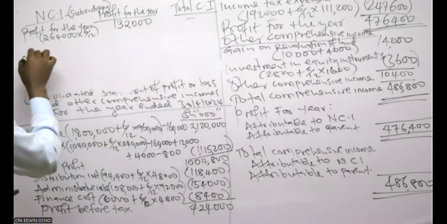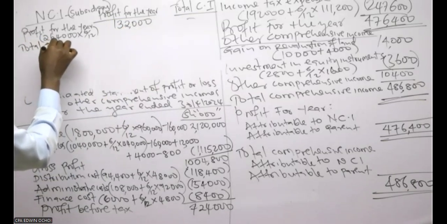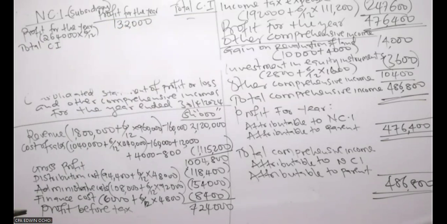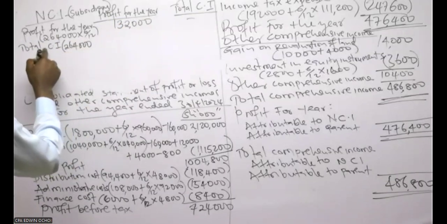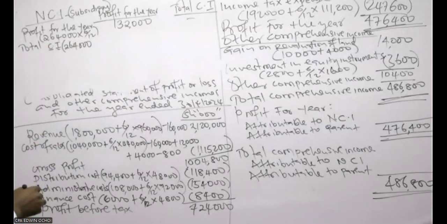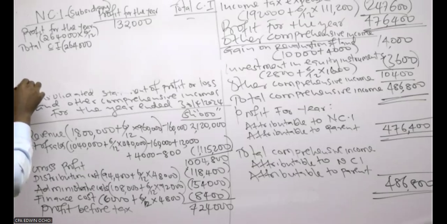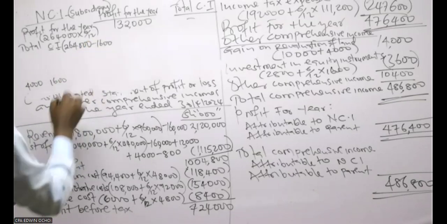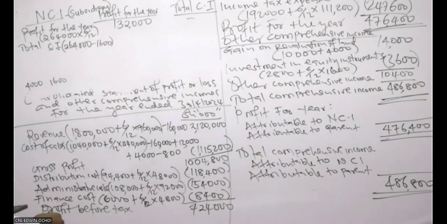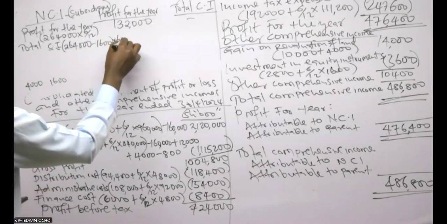Then for the total comprehensive income, I can adjust this directly. Now that we have the 264,000, under total comprehensive income there are other comprehensive income items. We have the 4,000 and the 1,600. We have to minus the 1,600, which was a loss, but remember we have to consider the months, 6/12.